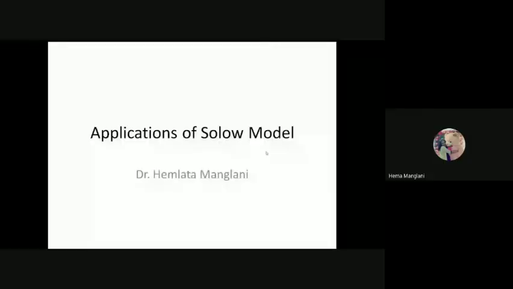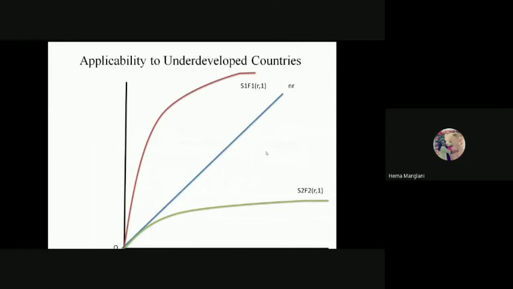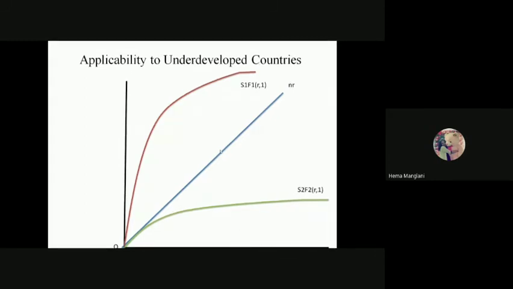Okay, for applications of the Solow model, the first case is the applicability to underdeveloped countries. We already have talked about this: one country has more capital, the other has less capital. So this country will converge towards this, once n and s f(k) both become equal. This is the saving of country two, and this is the saving of country one. This country has more capital, this country has less capital. The less capital would generate less depreciation, and then this will converge faster than this country. This country has to reduce its capital, this country has to increase its capital.